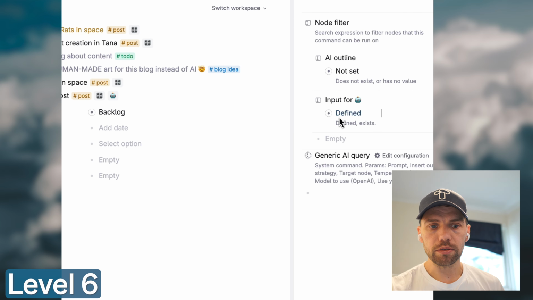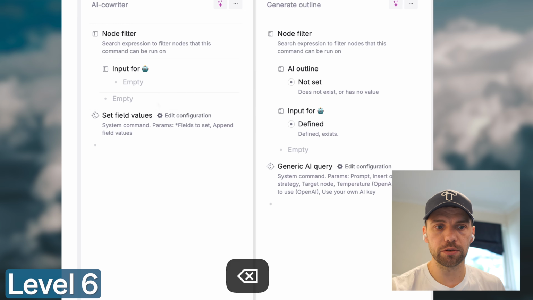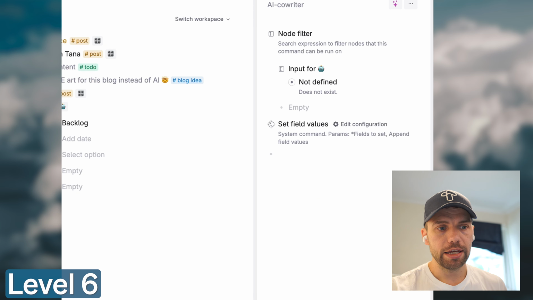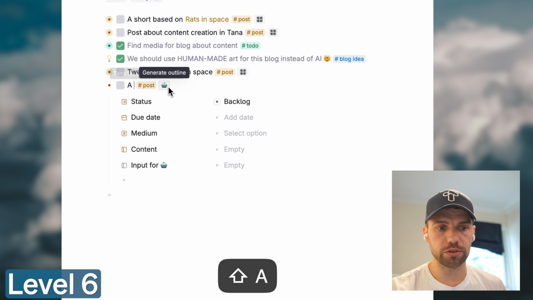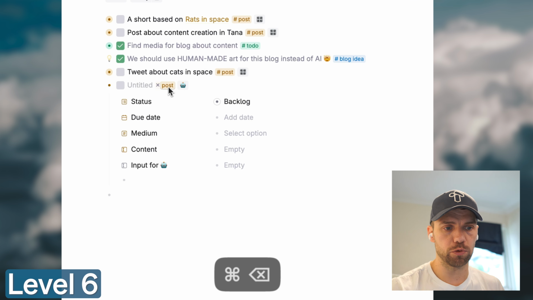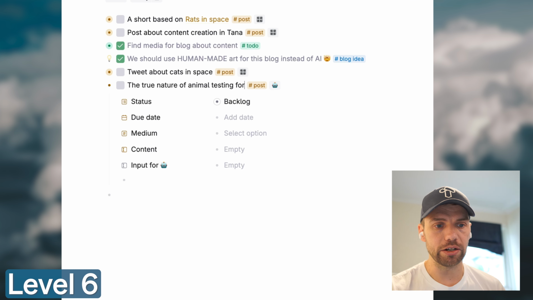So you have to have an input field for this robot to appear, and then you cannot have an input field for the toggle itself to appear. Again, if it doesn't make sense when I say it, just have a look at the video itself. It'll make it clear. It's just a way of making these commands appear or not appear based on field context.